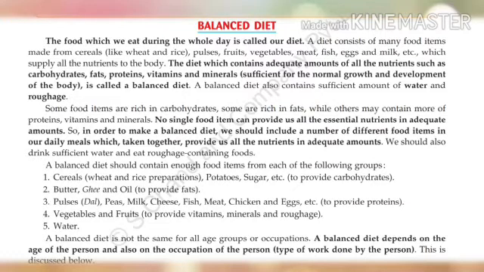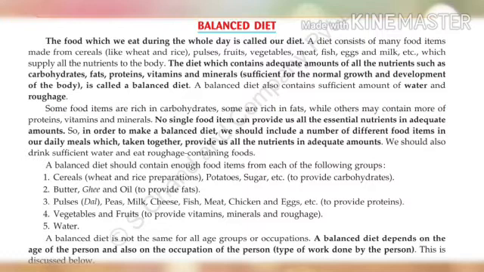Now, what is a balanced diet? The diet which contains adequate amounts of all the nutrients such as carbohydrates, fats, proteins, vitamins and minerals sufficient for the normal growth and development of the body is called a balanced diet. Understand?